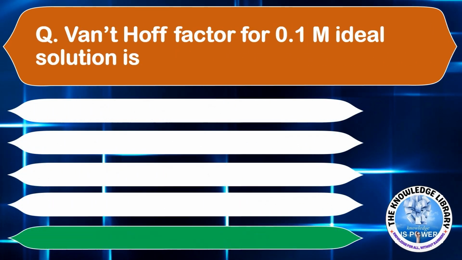Van 't Hoff factor for 0.1 m ideal solution is option A, 0.1. Option B, 1. Option C, minus 0.01. Or option D, none of these. The correct answer is option B, 1. Moving on to the next question.